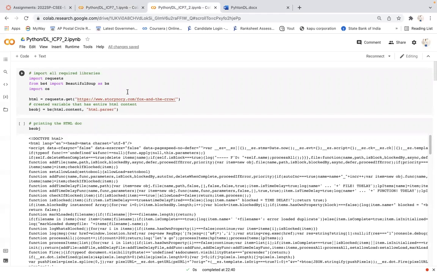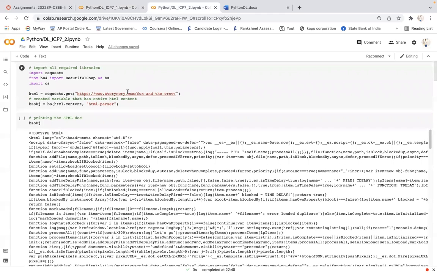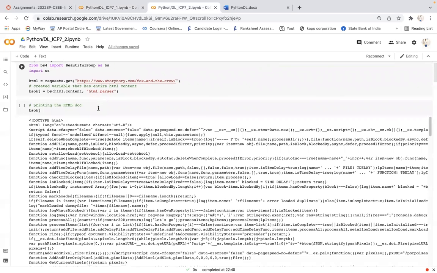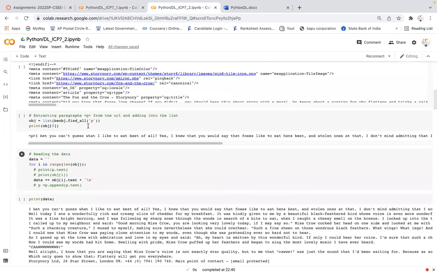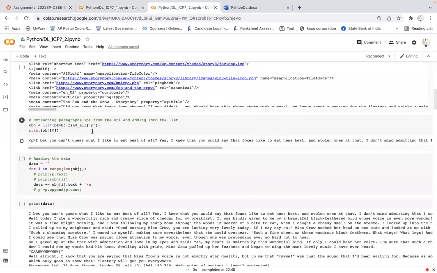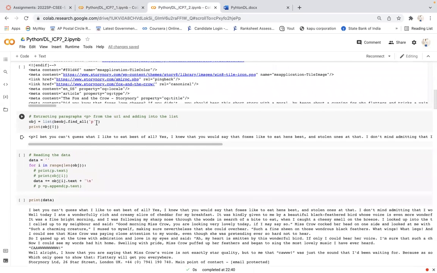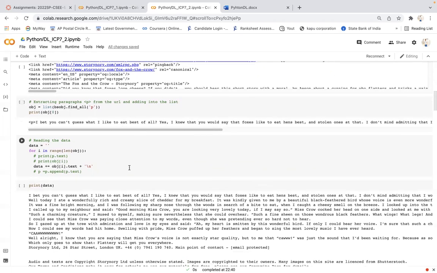So here in the first 3 steps, you can see the same: importing the necessary libraries and then extracting the data. I was creating the HTML content by using this. So finally, in the BS object, we'll be getting the HTML document. Here you can see this is the HTML document data, and from that HTML document, by using the find_all function, find_all('p') is the notation for the paragraphs. So I was extracting the paragraphs from the HTML document BS object.